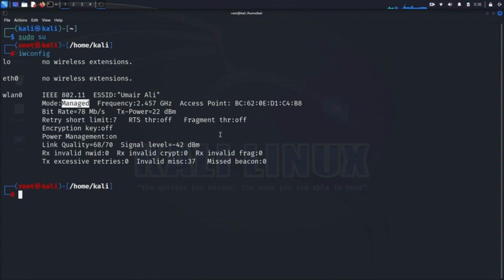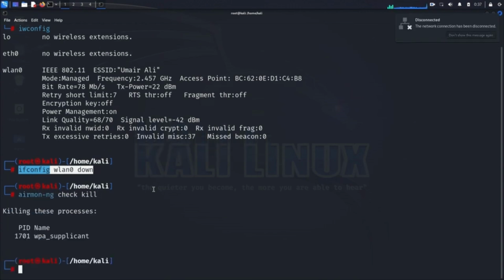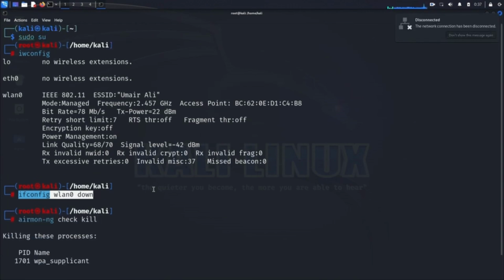Before switching modes, you need to bring down the wireless interface. Execute the command, ifconfig wlan0 down. This command temporarily disables your wireless interface, preparing it for the mode change. To ensure a smooth transition, you must kill any processes that might interfere with the mode switch. Run the command, airmon-ng check kill. This command terminates any conflicting processes that could cause issues while setting the monitor mode.